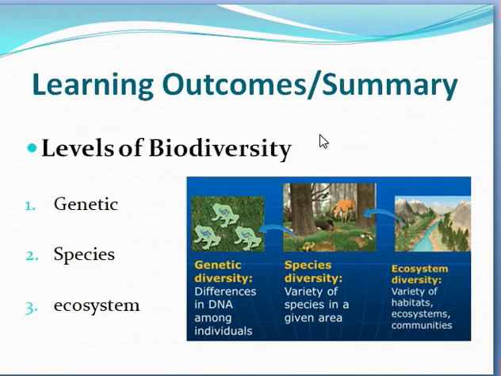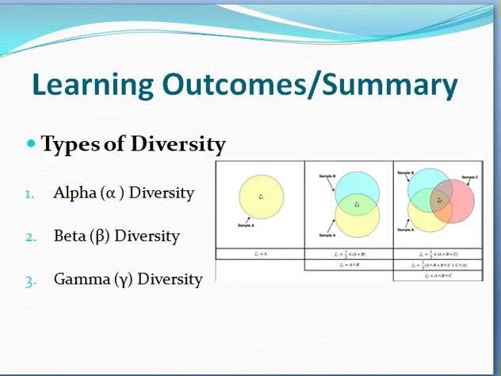And in this lecture, now I will summarize the topic, the levels of biodiversity. We have discussed the levels of biodiversity. There were three levels of biodiversity: genetic biodiversity, species biodiversity, and ecosystem biodiversity. All these levels have been studied in these lectures. And types of diversity. We have also discussed alpha diversity, beta diversity, and gamma diversity. All these things have been completely covered in this lecture and explained thoroughly.